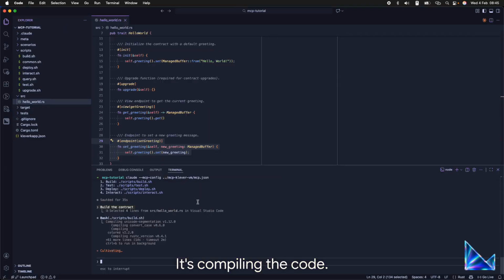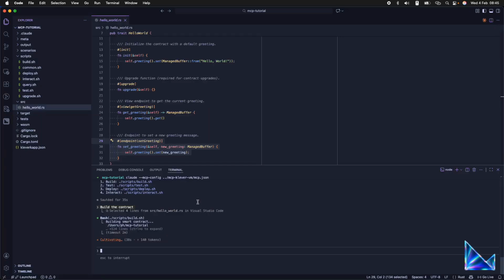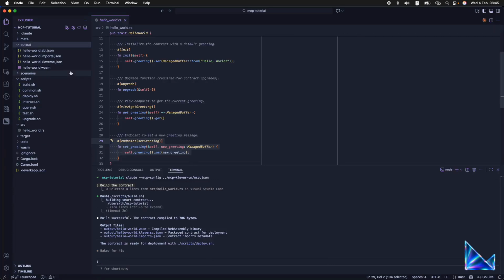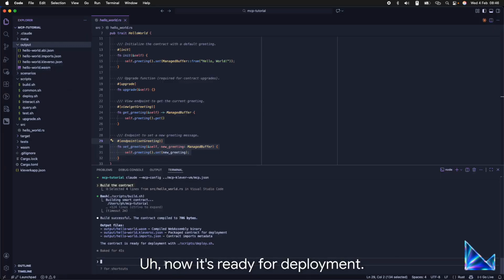It's compiling the code. Yeah, the build is done. As we can see, the hello world WASM is already here. Now it's ready for deployment.